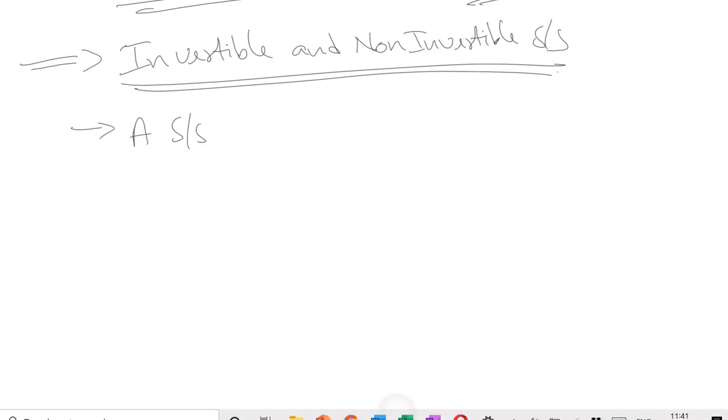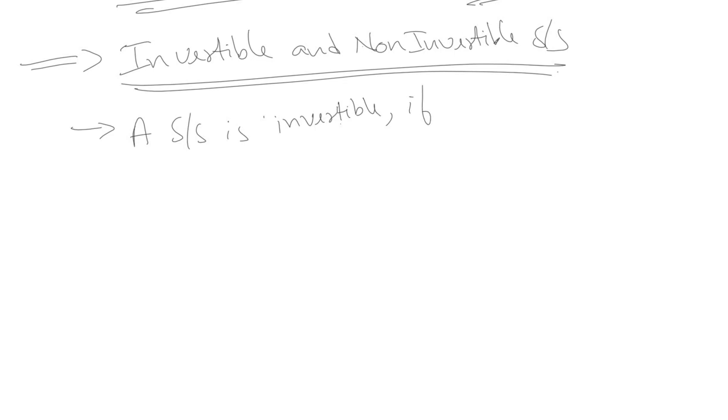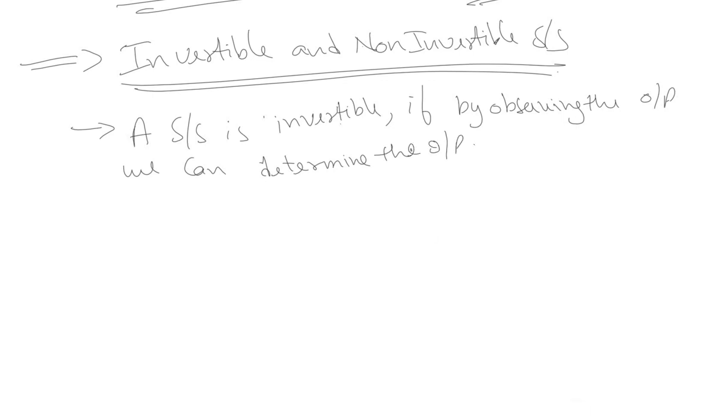We can determine the input. Such a system is known as invertible system.